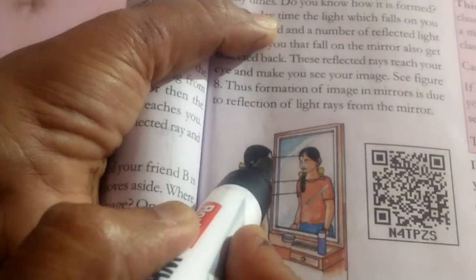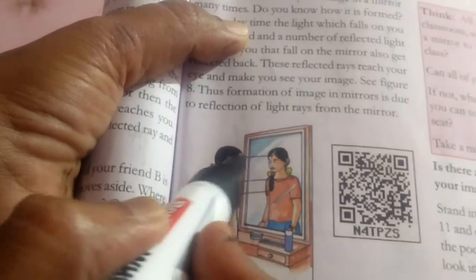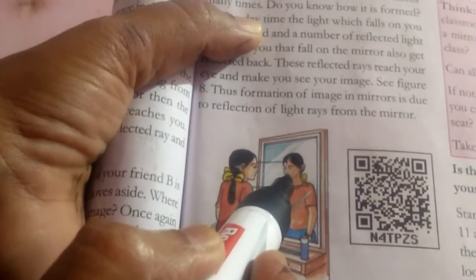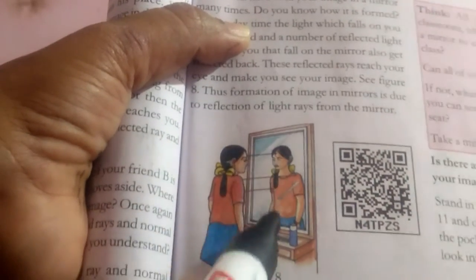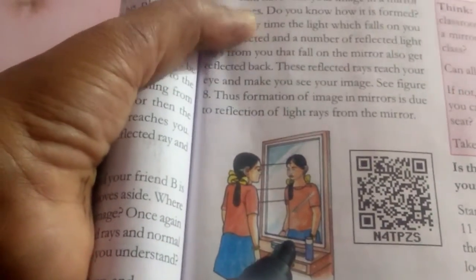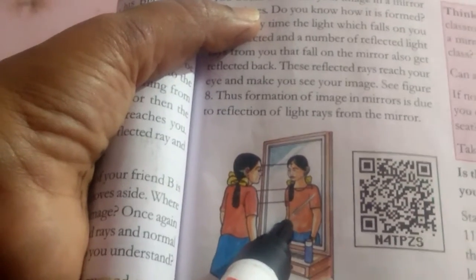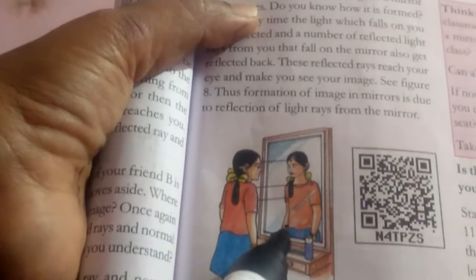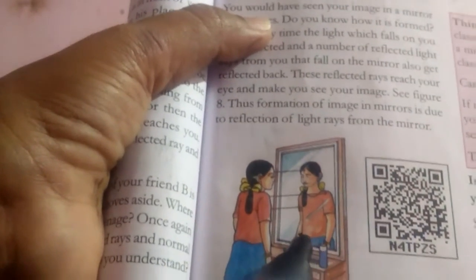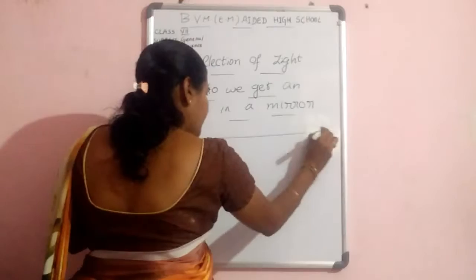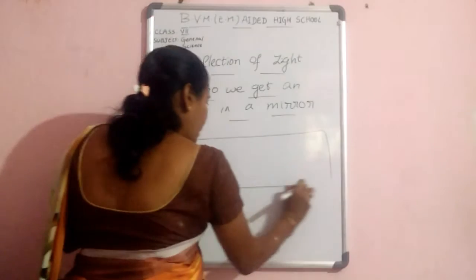When the reflected rays are seen by your eye, then only you are able to see the image inside the mirror. Like this, the formation of an image in a mirror is due to reflection of light rays from the mirror. Understood children?